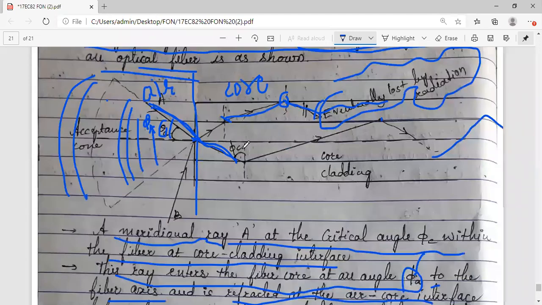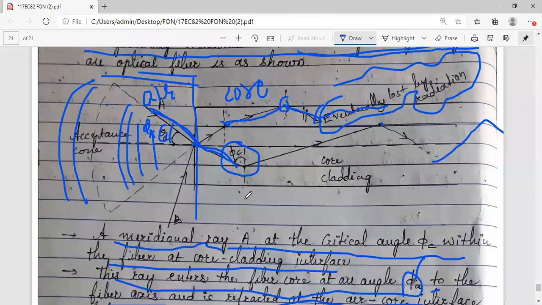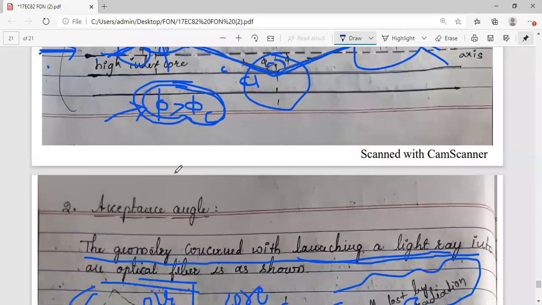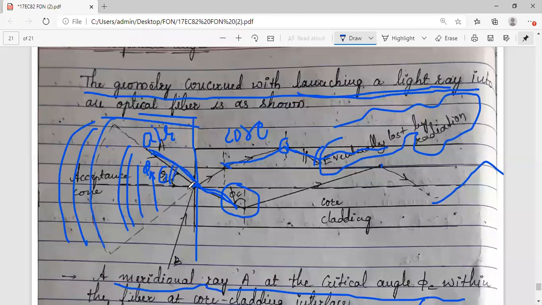What is that condition? For total internal reflection to take place, the angle at the core-cladding interface should be greater than phi c, the critical angle. Hence any rays which are incident into the core at an angle less than theta a will be transmitted to the interface at an angle greater than the critical angle. Whenever theta a is within this range, the refraction takes place and the ray will enter into the core material.